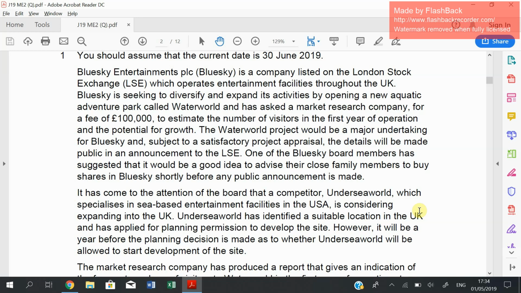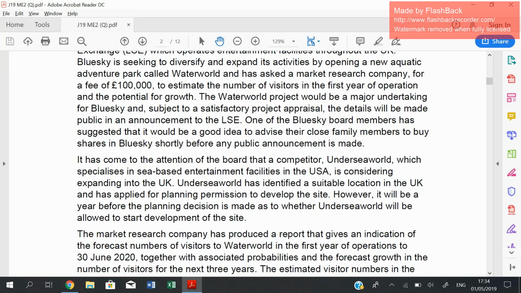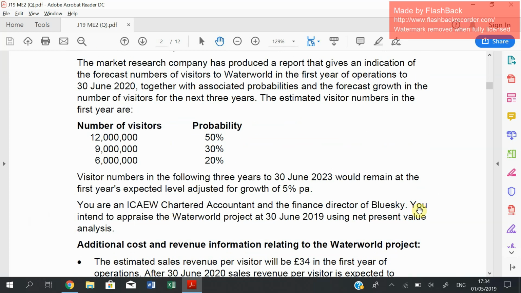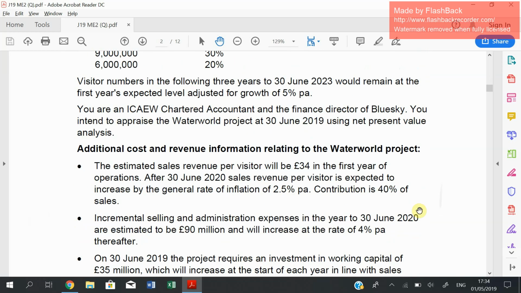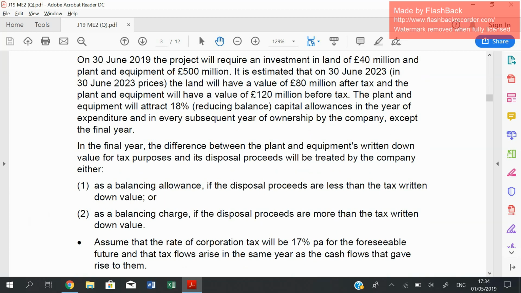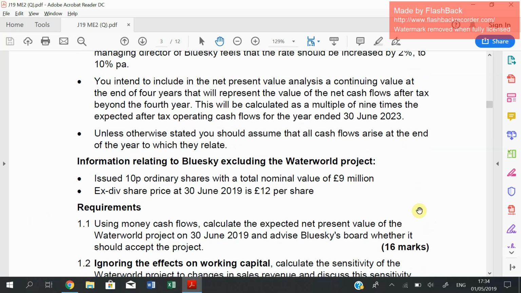Exam 2, which is available on the ICAEW website. So we're going to practice question 1 on the ICAEW software. Question 1 is a question on expected value, a question on investment appraisal, which is the computation of the NPV. We are going to have capital allowances computation and working capital computation.